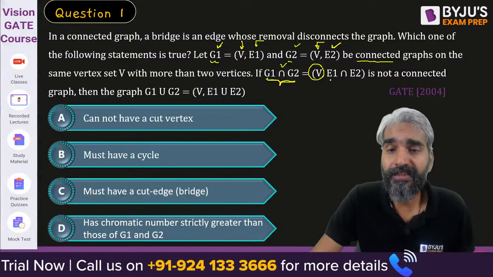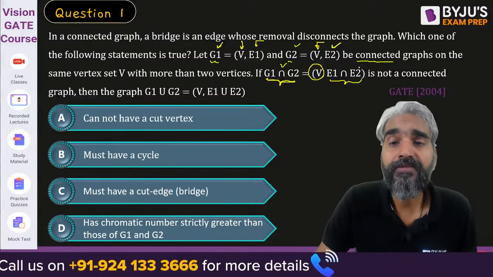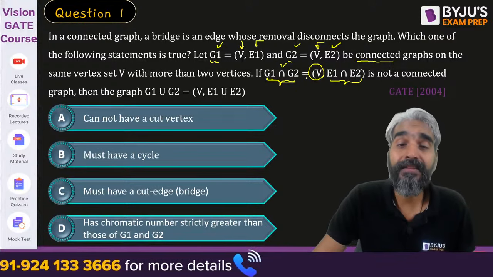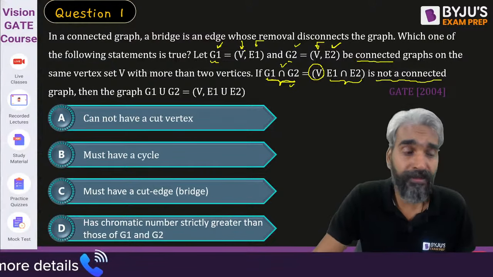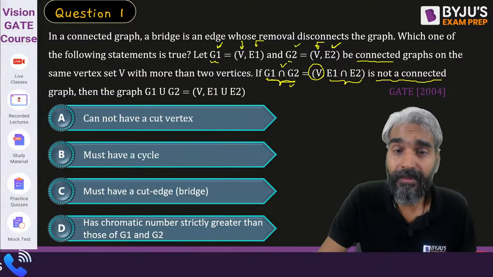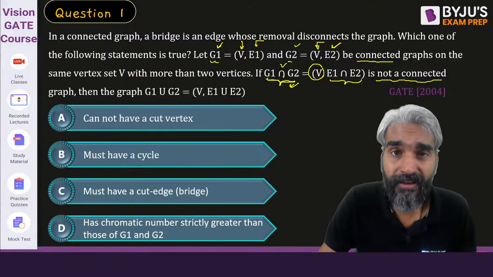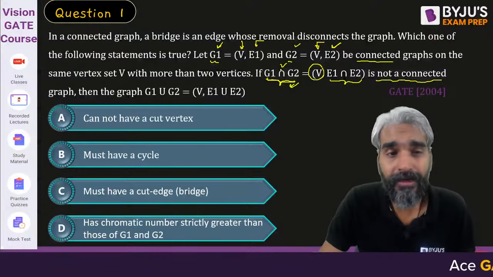So it will be the intersection of the edges of G1 and G2. Now it is said that this intersection is not a connected graph. So G1 and G2 are given as connected, but the intersection of G1 and G2 is not connected.